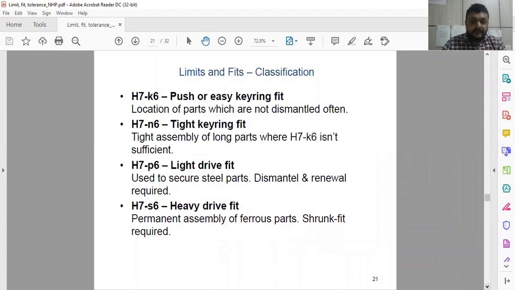So these are some more combinations. If you go for a tight or heavy drive, specifically in permanent assembly, you have to go for this one. Permanent assembly, capital H7, small s6. So depending upon the requirement, you can choose the appropriate combination.